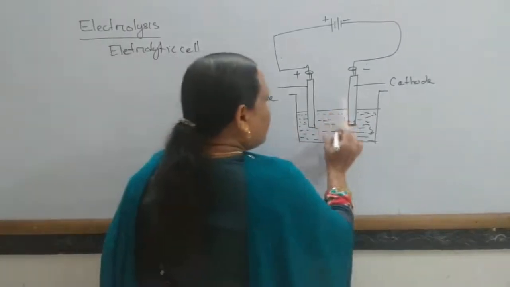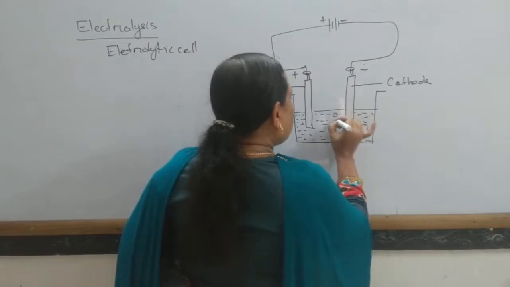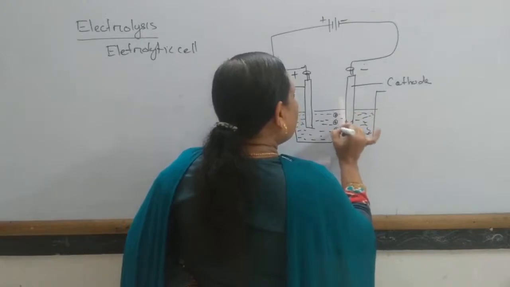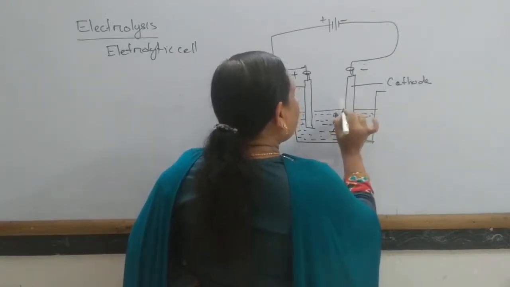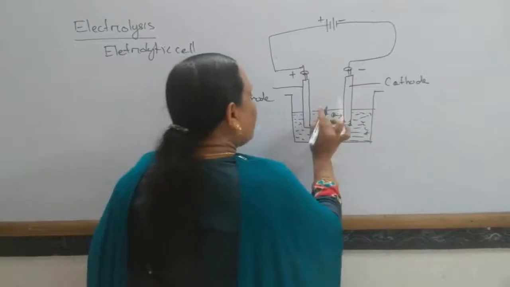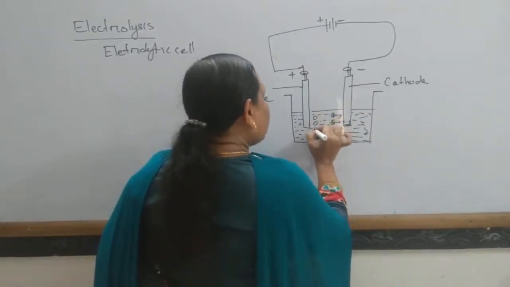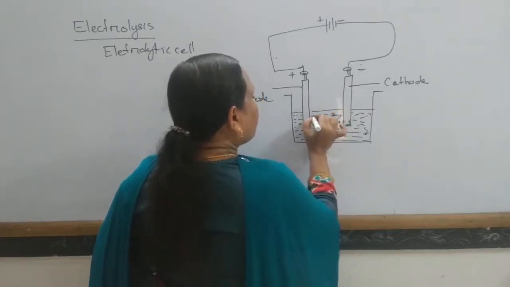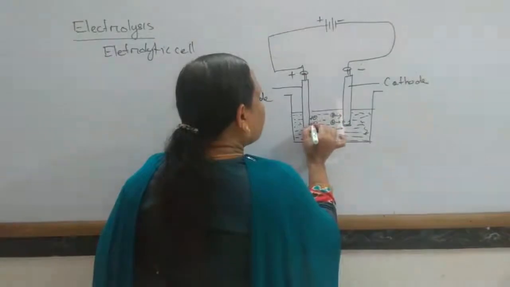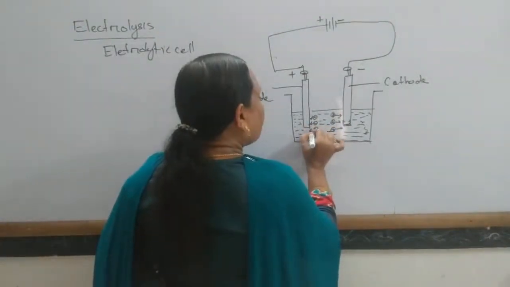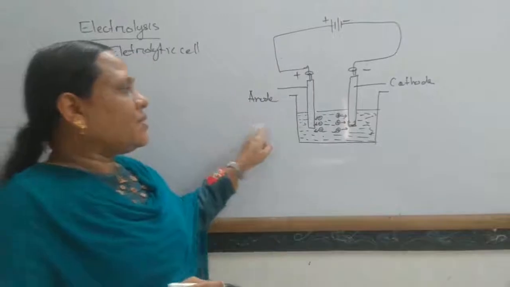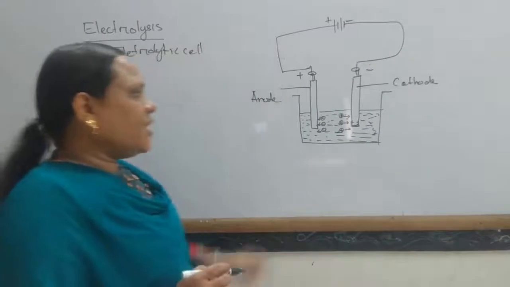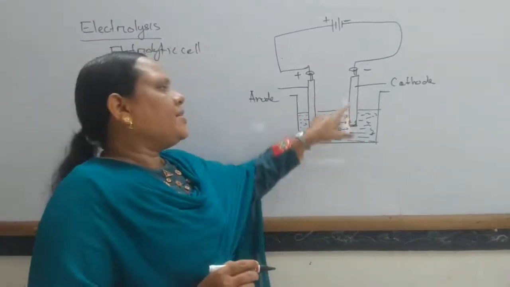The positive ions, or cations, move towards the cathode, while the negatively charged ions move towards the anode.